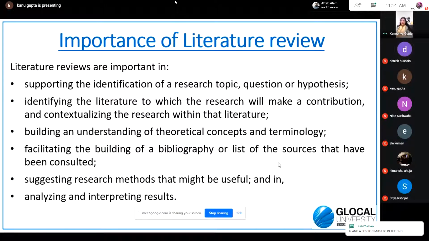So next we come to the importance of literature review. Now, what is the importance of literature review? Is it really very important to put too much focus on a particular chapter of the complete thesis?